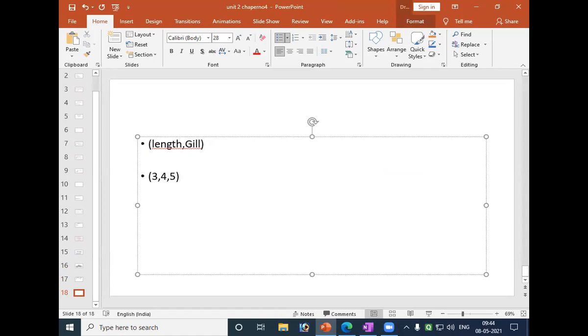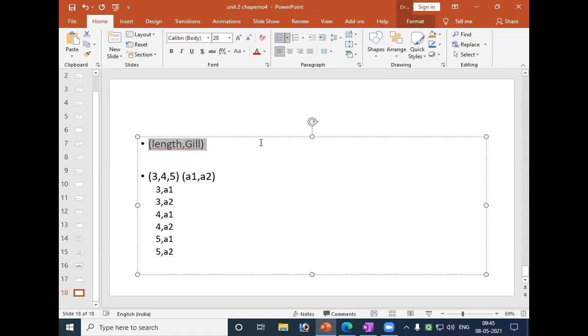Gill possibilities are A1, A2. So what are all the possibilities with just 2 features, 2 literals? 3 A1, 3 A2. Similarly, 4 A1, 4 A2, 5 A1, 5 A2. So how many are there here? 6 total.